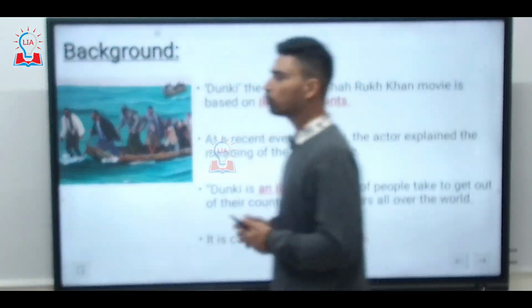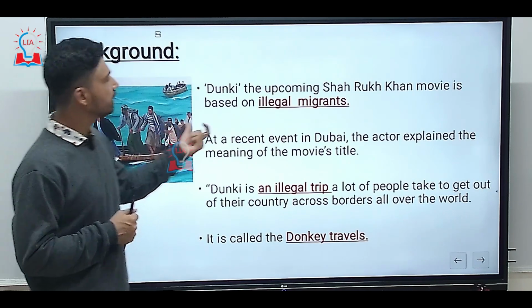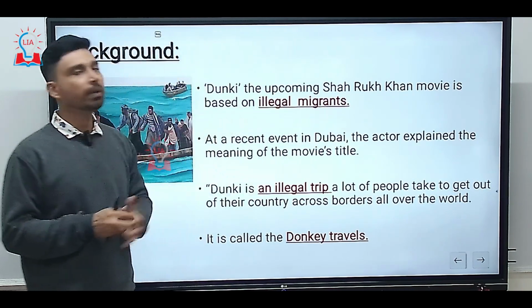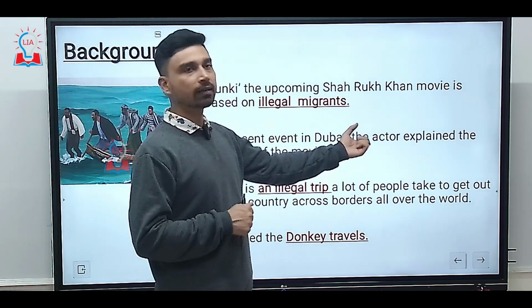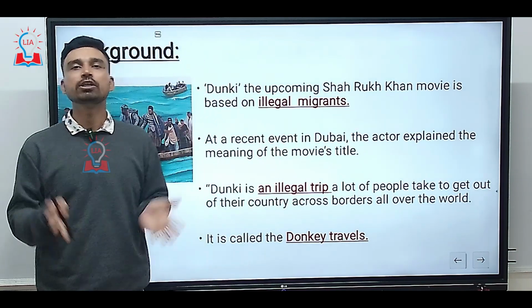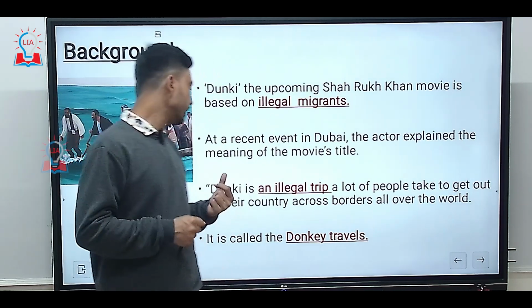Now, if we talk about the context or background of this issue, Donkey, the upcoming Shah Rukh Khan movie, is based on illegal migrants. At a recent event in Dubai, the actor explained the reason behind the movie's title.